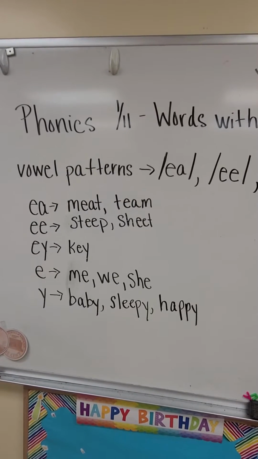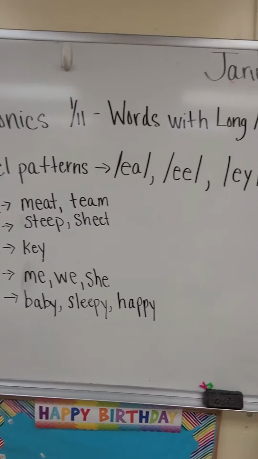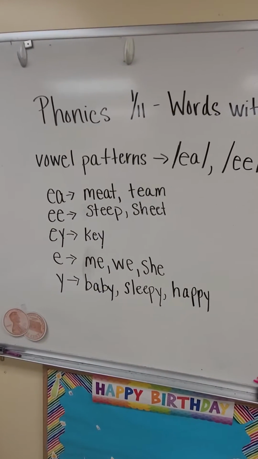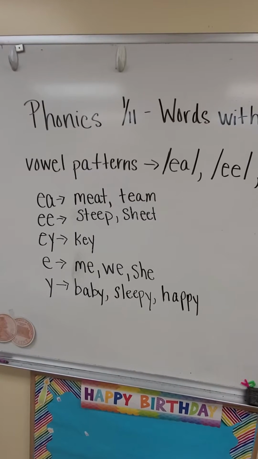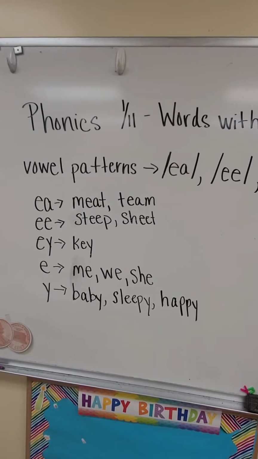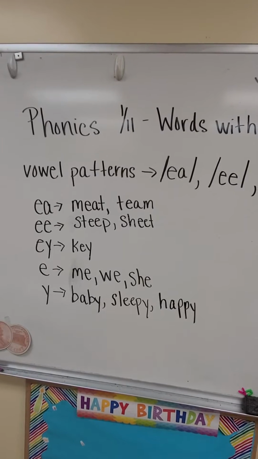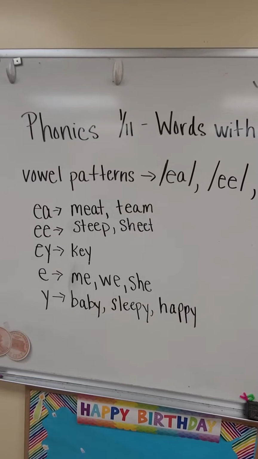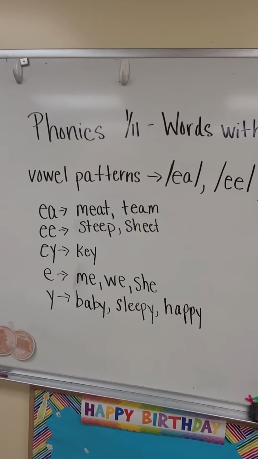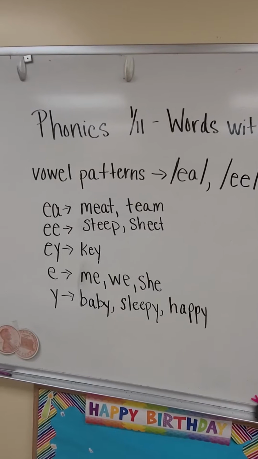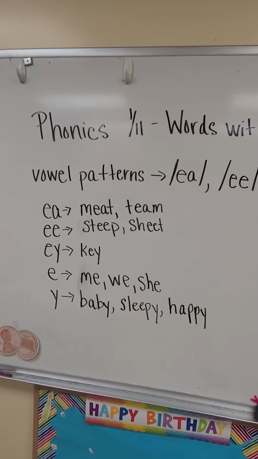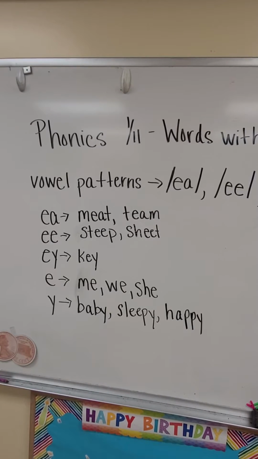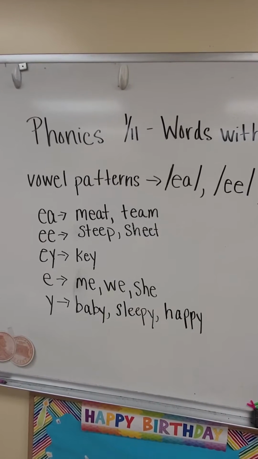Today we're talking about vowel patterns: EA, EE, EY, E, and Y. You will see on the board I have broken these down into the different vowels. EA: meat, eat, team. EE: seem, steep, sheet. EY: key. E by itself: me, we, and she. Y that sounds like E: baby, sleepy, happy.